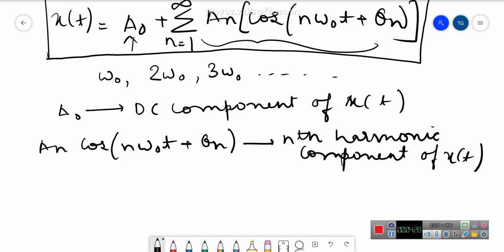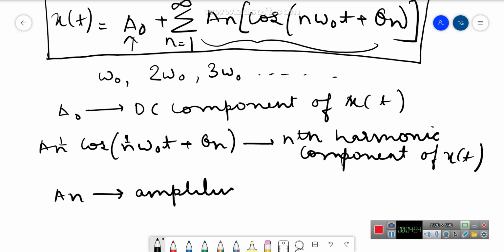Where my first harmonic component will be where n becomes 1, that will be the first harmonic, and that is also known as the fundamental component of x of t. So A n is known as, it represents what?